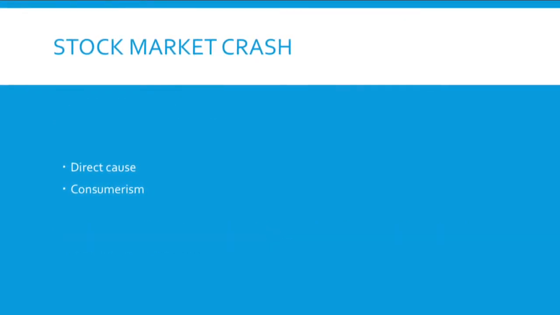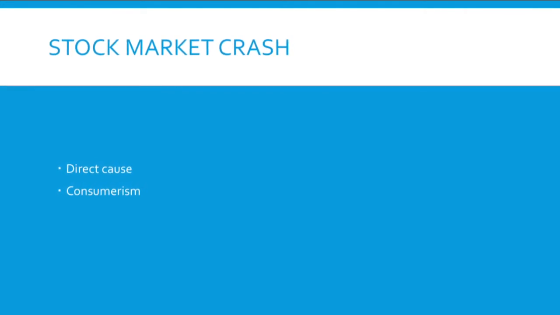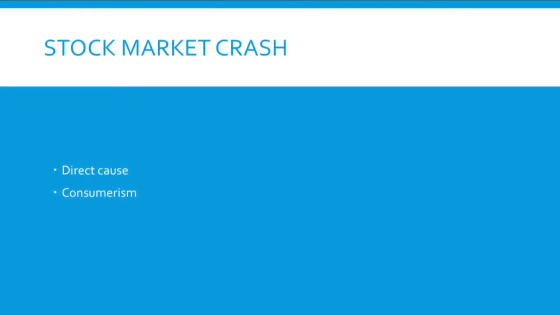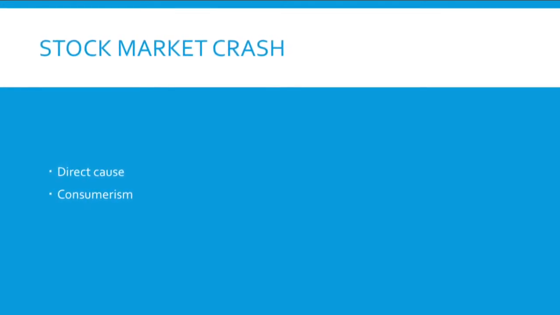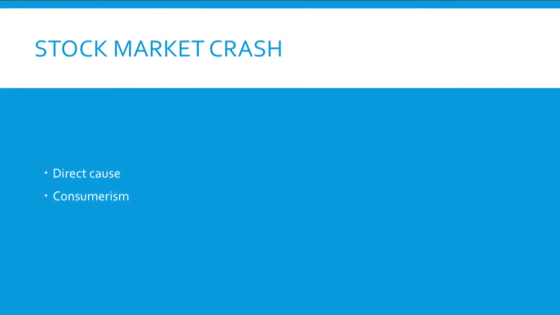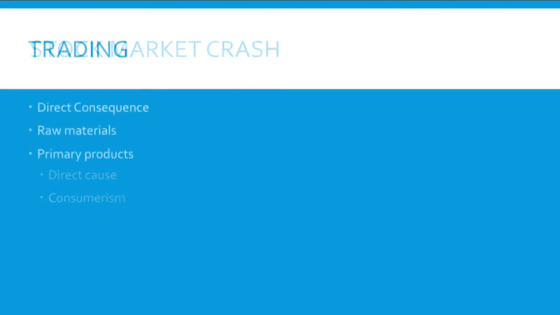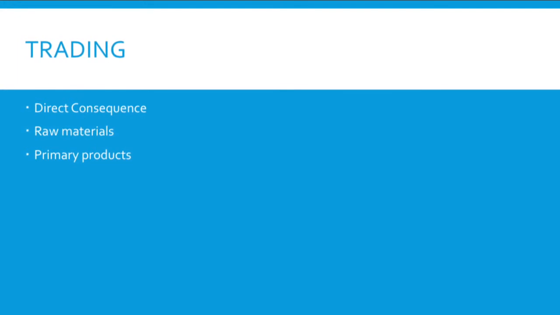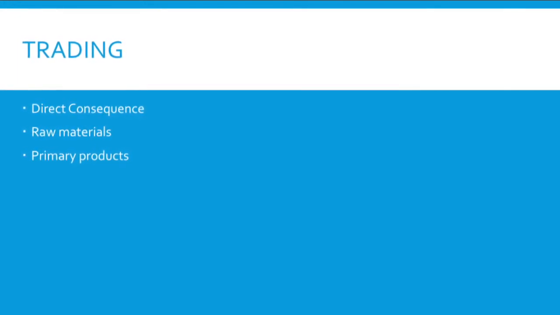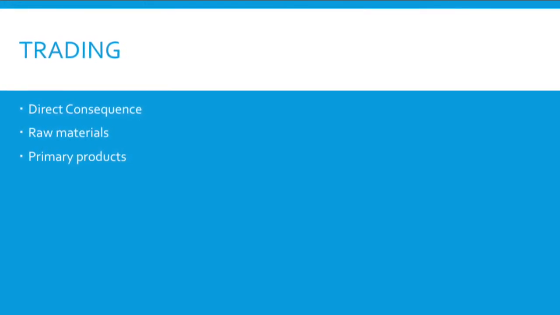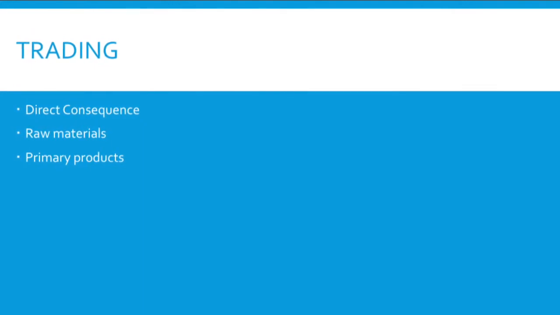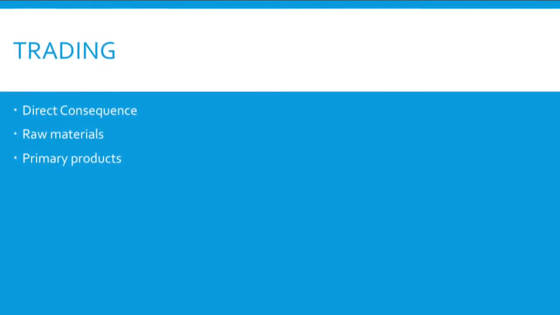Stock market crash. When the stock market crashed in the U.S., it caused Canadians trouble because they lost a primary trade partner and a lot of the raw materials they needed. Trading. Trading was a very important way of getting raw materials and exporting their primary products. When the Depression started, many products did not get traded or were there to trade.